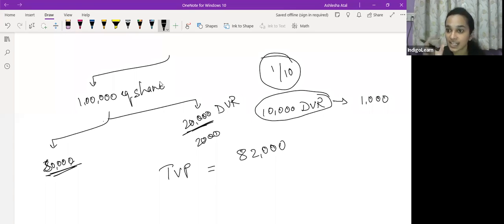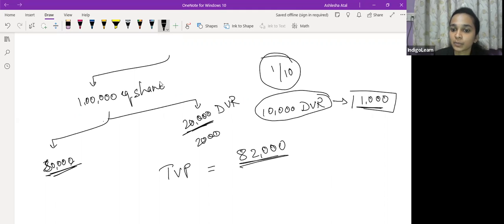And the condition which has been specified, it says that the total voting power of DVRs, it should not be more than 74% of the total voting power. अभी ये 1,000 add करेंगे अगर DVR में, so it will definitely not go beyond 74% of the total voting power of the company. It is only 1,000 of DVR which is being issued.